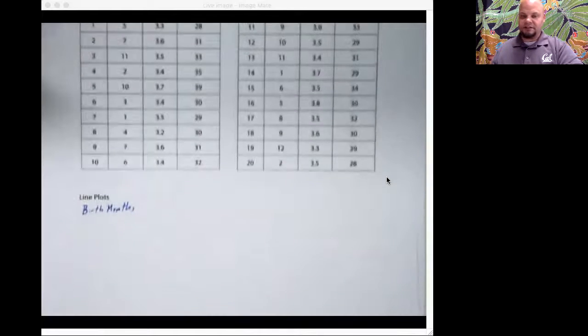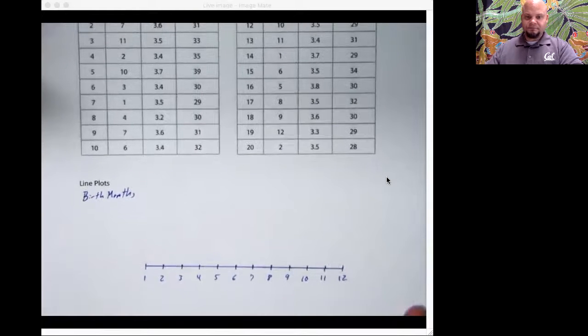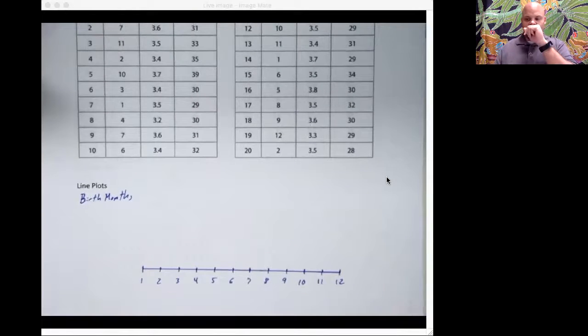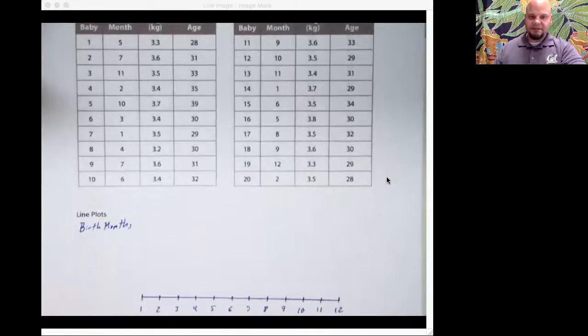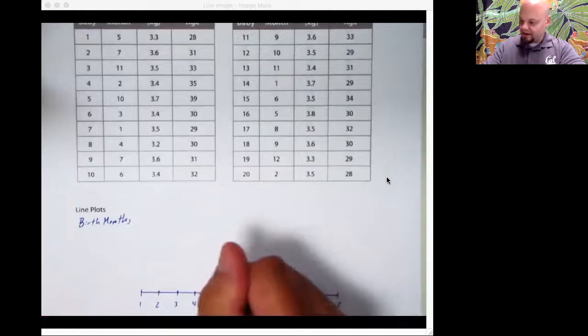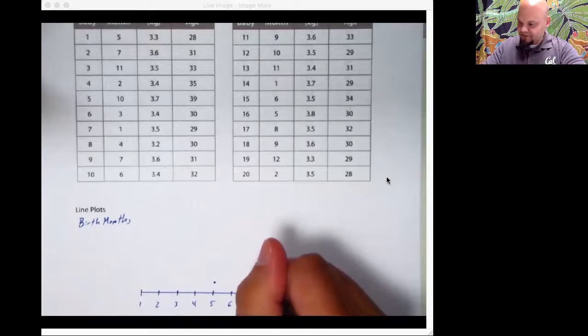I have already drawn a line. You will need to do so as well. Voila! My line has got 12 spots for the 12 birth months. And we are going to put a dot above one of these numbers every time we have a birth month that corresponds with the number. So if you look up top, our first one is 5. That means on my line, I'm going to put a dot above 5. Wow, super complex. Okay, now we're going to put a dot above 7 because that's the next one.